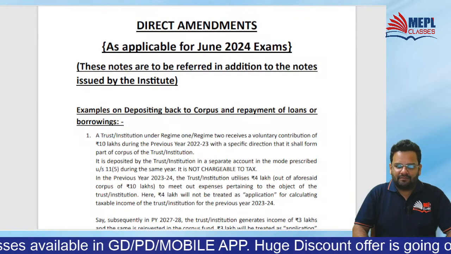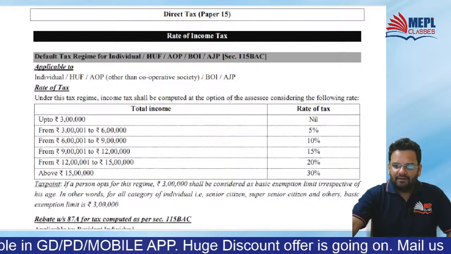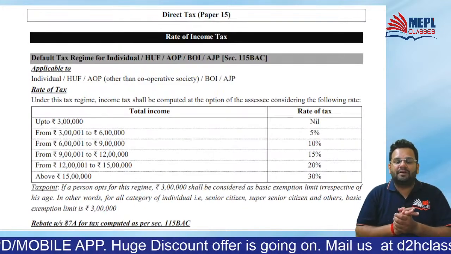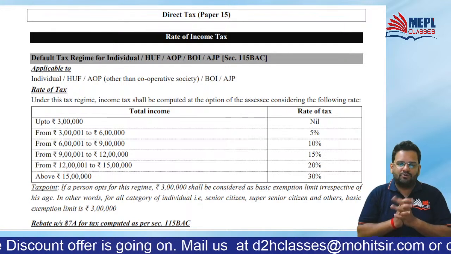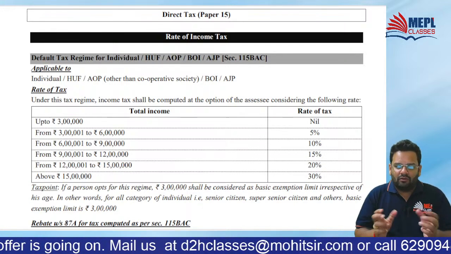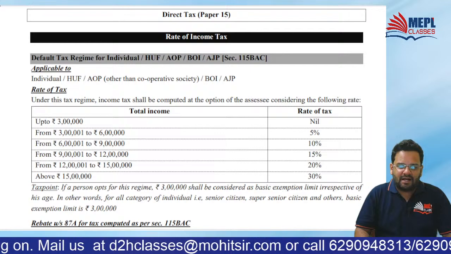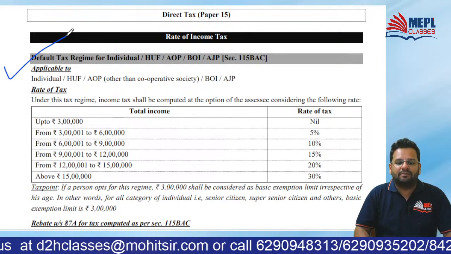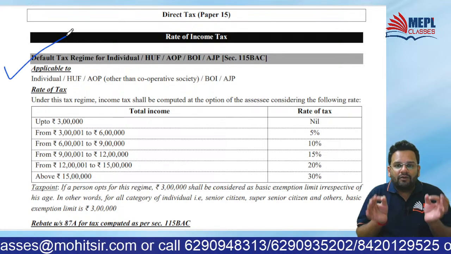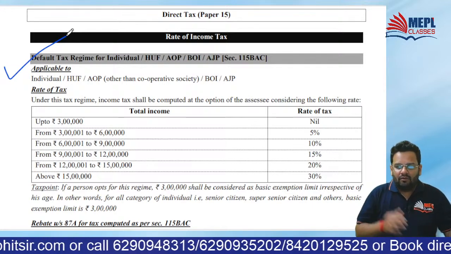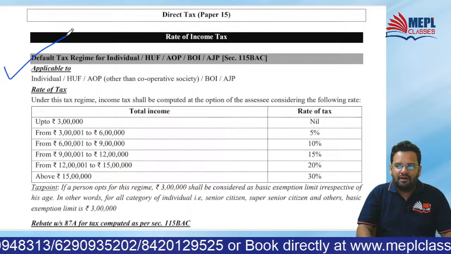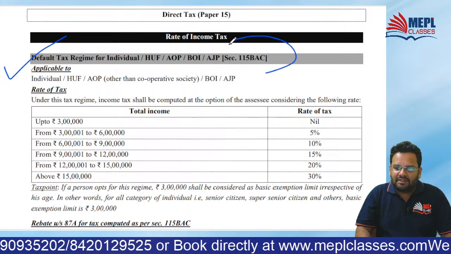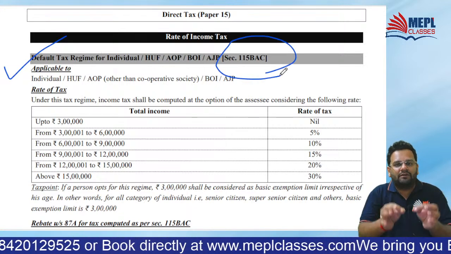Let us start. 43 pages of supplementary has been issued by CMA Institute. So first of all, let's start with rates of income tax. As you know, 115BAC, meaning alternative tax regime. Now alternative tax regime has become a default regime.